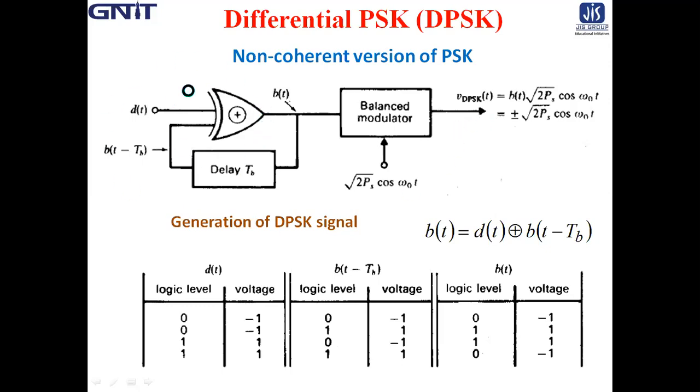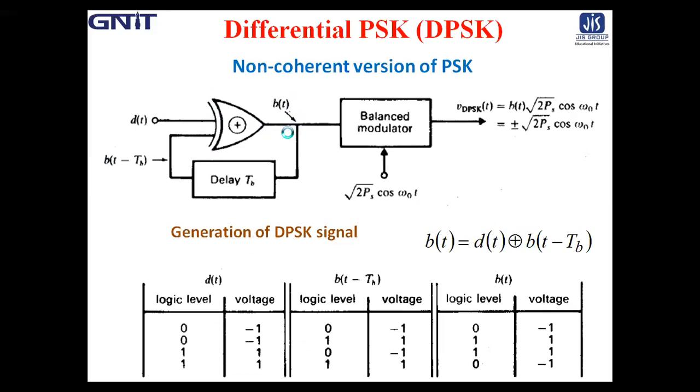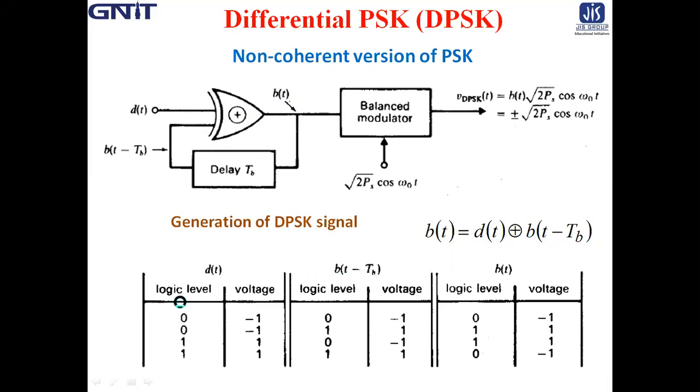Now see the main thing here, the XOR gate. What is the response of b(t)? b(t) is basically d(t) XOR b(t minus Tb). Now what are the combinations of d(t) and b(t minus Tb)? Basically, it is the truth table of the XOR gate.